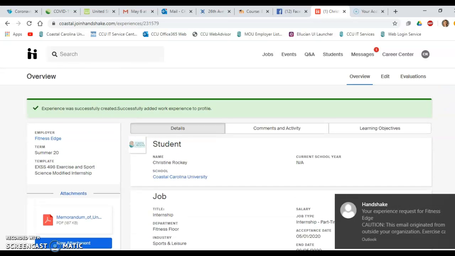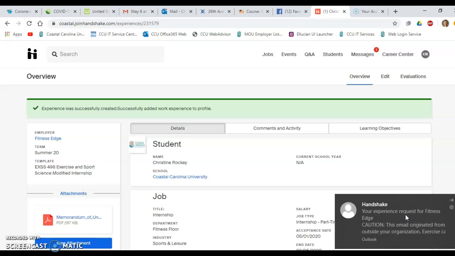Once you upload this experience, look at that. I just got an email that said I'm requesting an experience, and that's what's going to happen when you request an experience. I'll get the email first. I'll mark it off that yes, you did the MOU, and yes, you're ready to roll. And then it will go to your site supervisor. This one would go to Sonia Woods, who I put in there, and Sonia would then approve it. And then after those 2 approvals are done, you can start the experience. It will continue to go up through the chain of command, but usually after we get the approval from me and from your supervisor, you're ready to go.